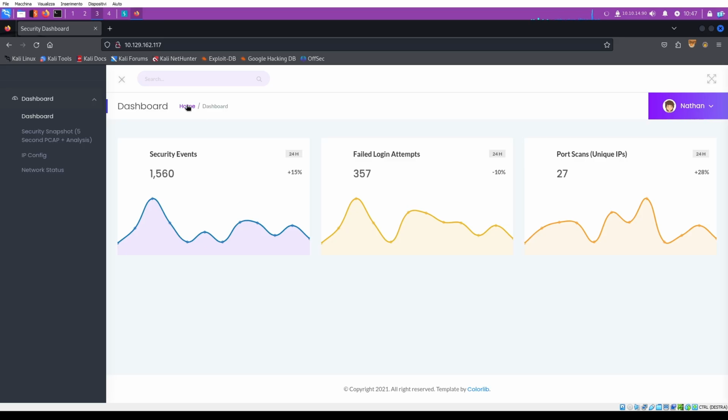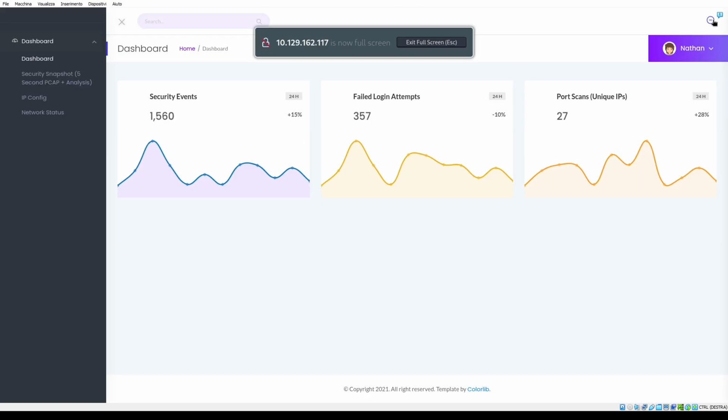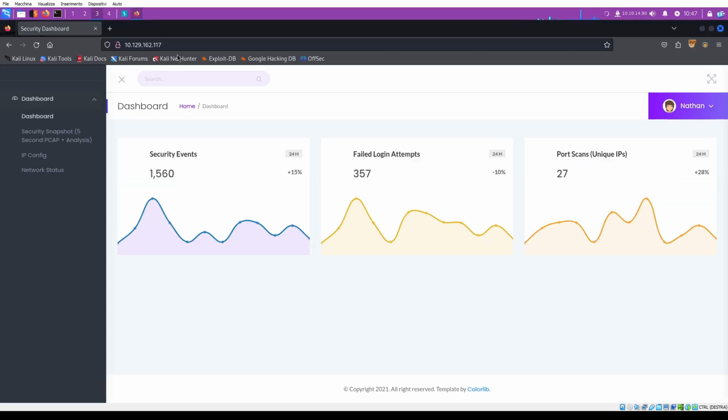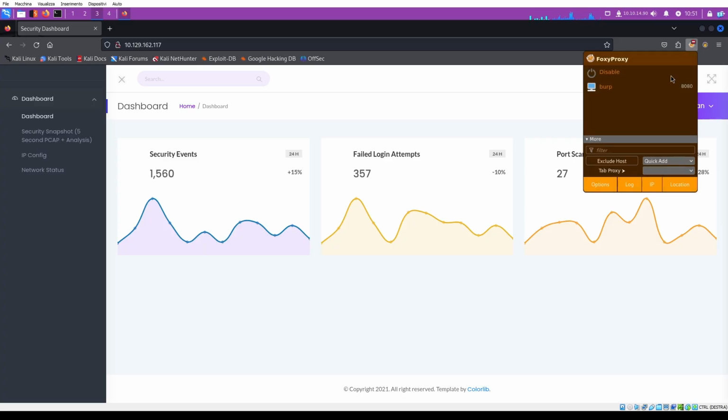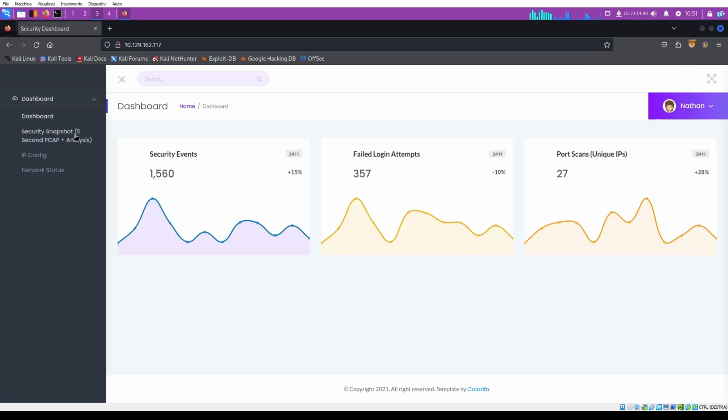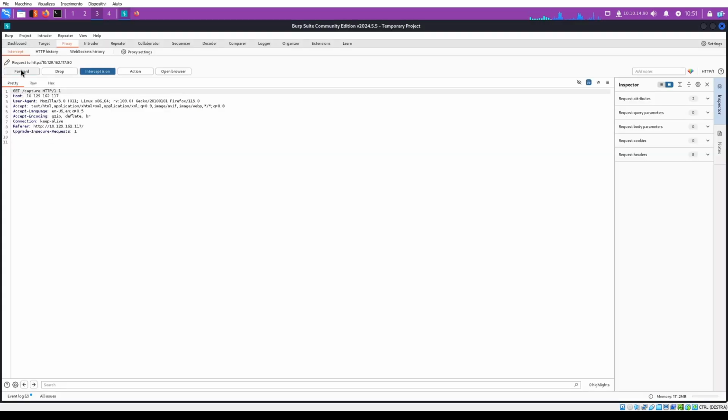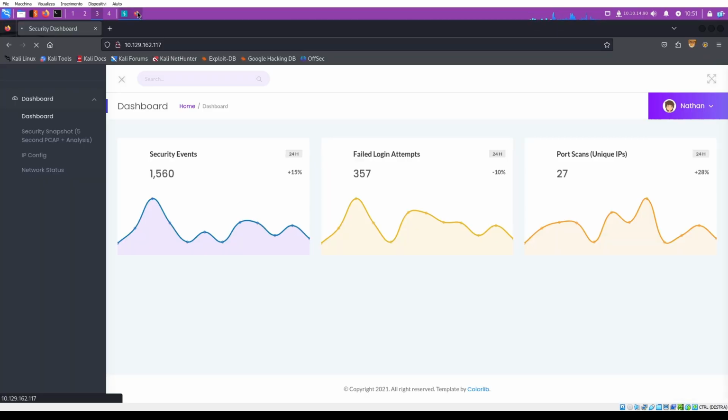Let's check this dashboard. You can expand view. Okay, that's what you need. Search on dashboard: security events, failed login items, seems dashboard to monitoring events. Okay, so we have enable again the Burp extension and check the security snapshots page. Okay, that we got on Burp and forward.